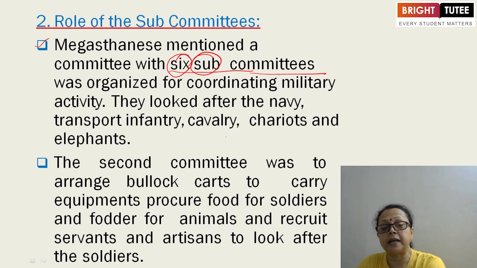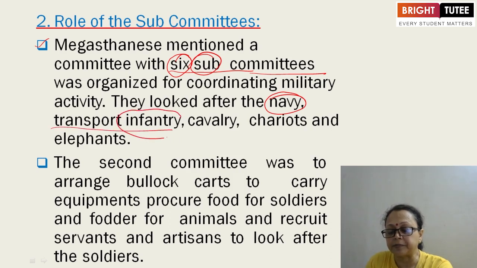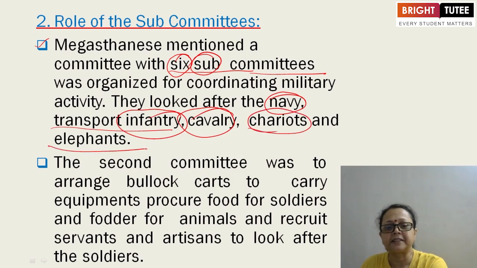What are we talking about? Portfolios and sub-portfolios, the different departments. In those days also it was like that. They looked after the navy, transport, infantry, cavalry, chariots and the elephants. This way we can understand how organized the administration was.